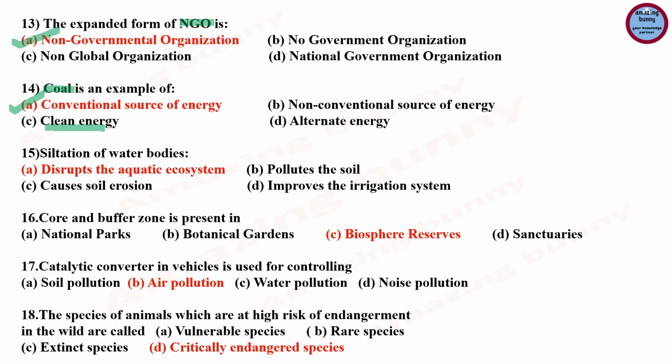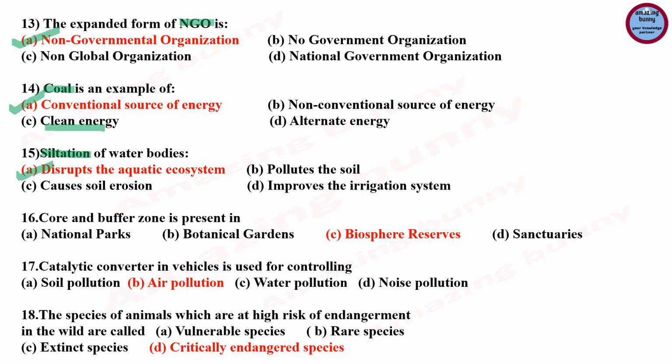Next is siltation of water bodies. The options are: disrupts the aquatic ecosystem, pollutes the soil, causes soil erosion, improves the irrigation system. What is siltation? Siltation of water bodies refers to the accumulation of sediments and other material on the bottom of a water body, river, lake or reservoir, and this can have a significant negative impact on the aquatic ecosystem by disturbing the natural balance of the ecosystem. So the answer is option A.